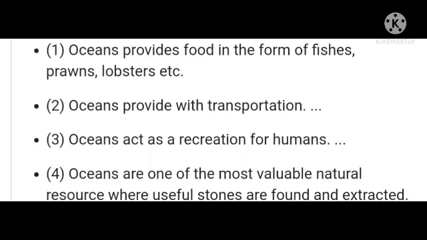Okay, this is very important. What are the uses of oceans? Once again I will explain, write down in your running notes.